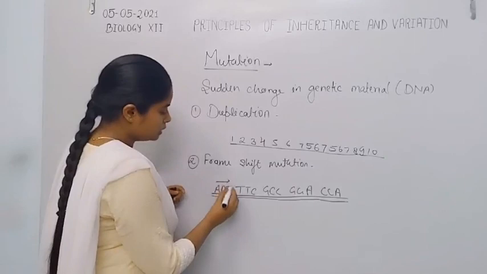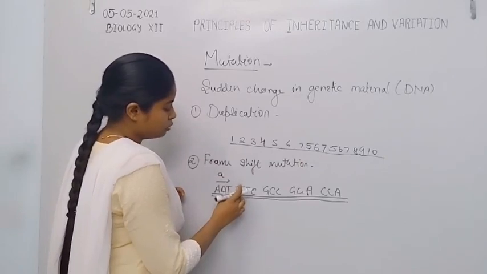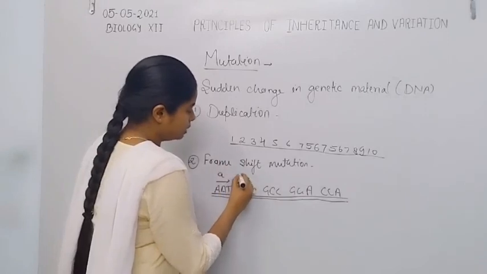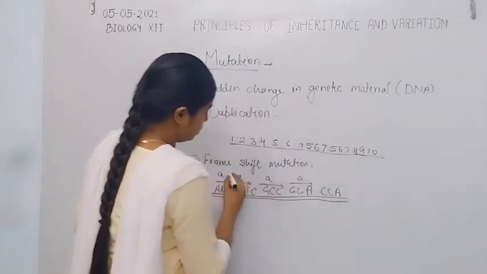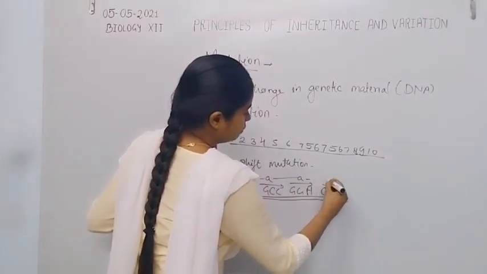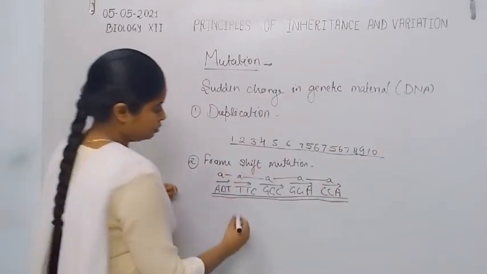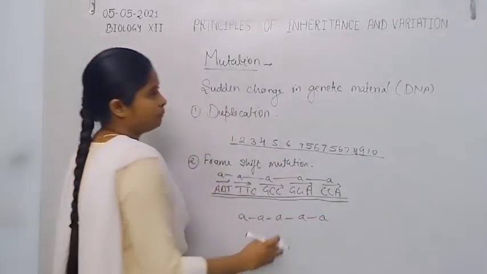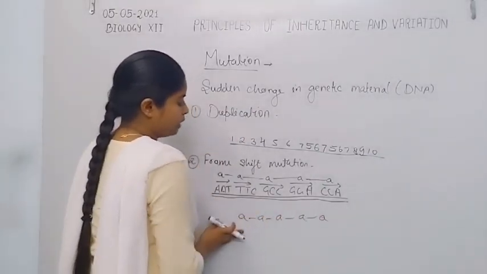These three nitrogenous bases code one amino acid, the next three code another amino acid, and so on. All these amino acids bind with each other by peptide bonds.